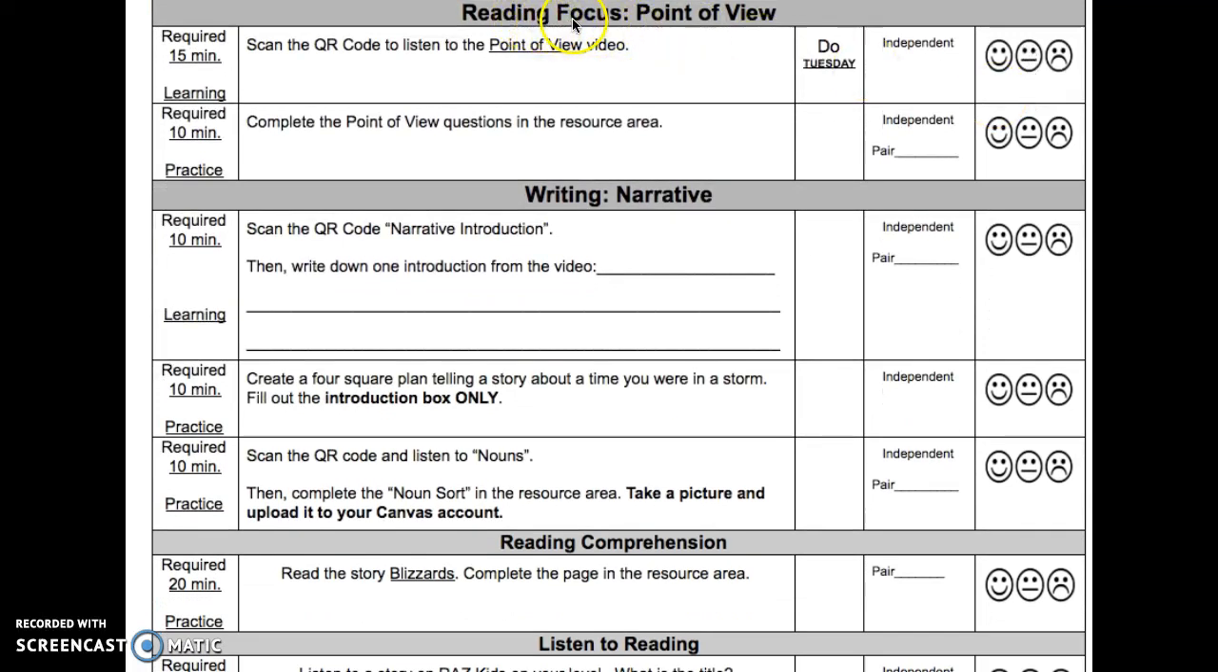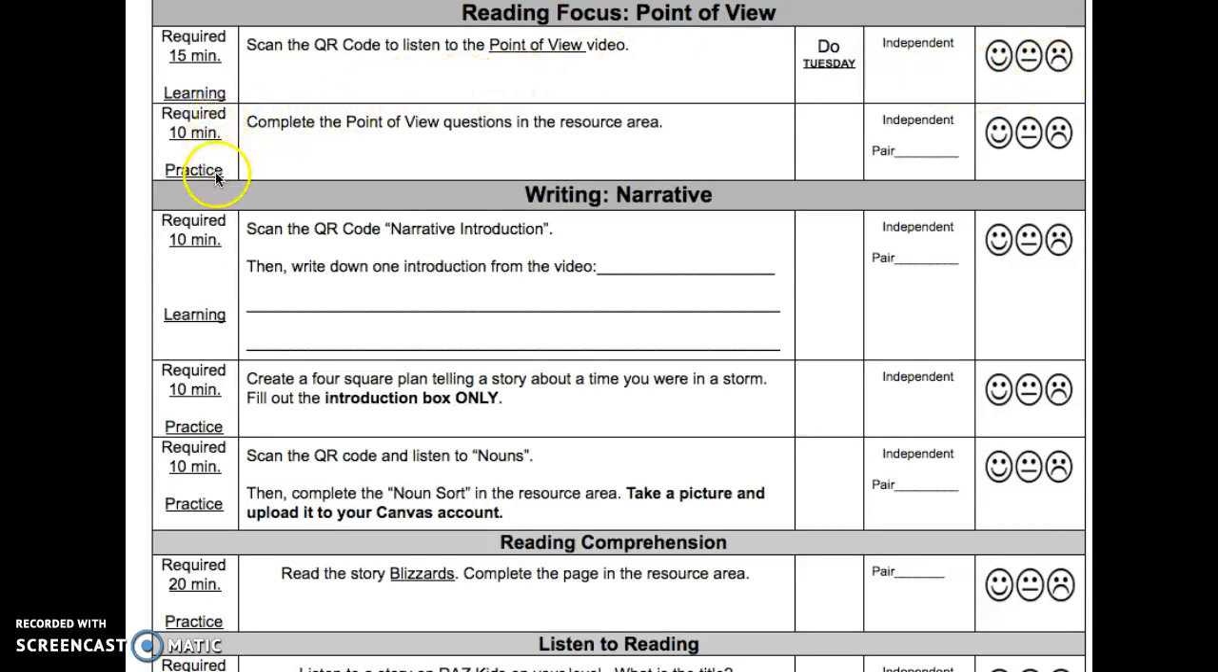For your reading focus, you're going to learn about point of view. The first activity is required for 15 minutes. This is learning. You will scan the QR code to listen to the PowerPoint point of view video. This is due Tuesday. This is to be done independently. Remember to mark your mode.